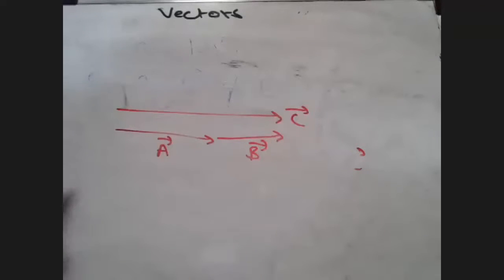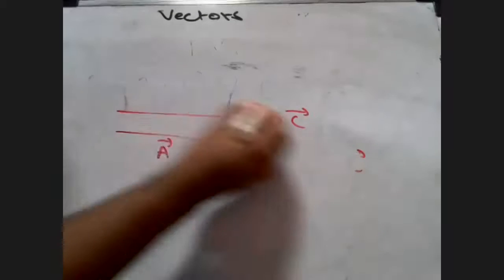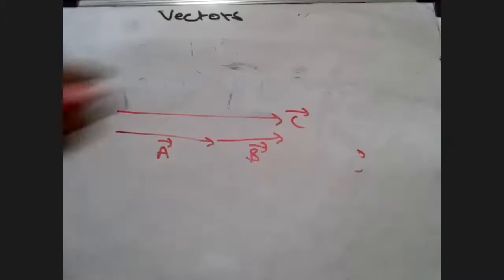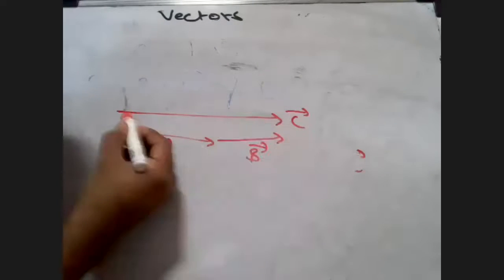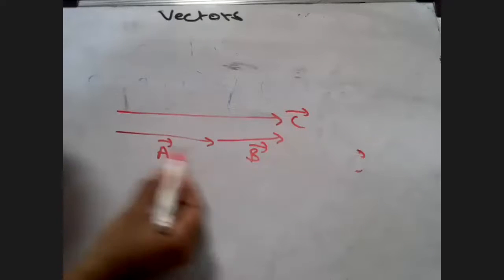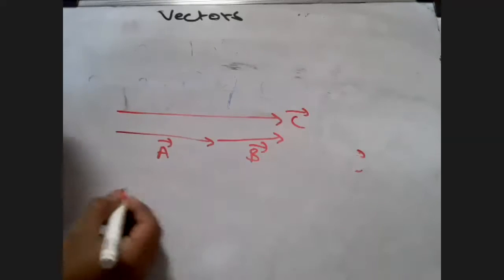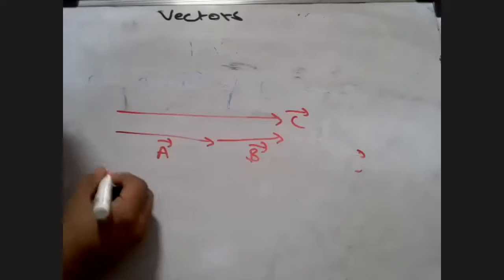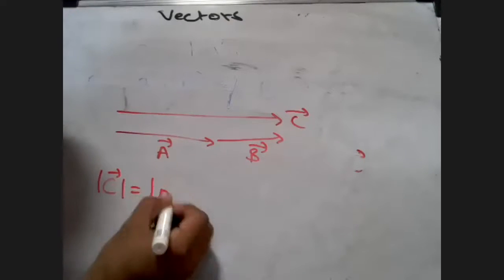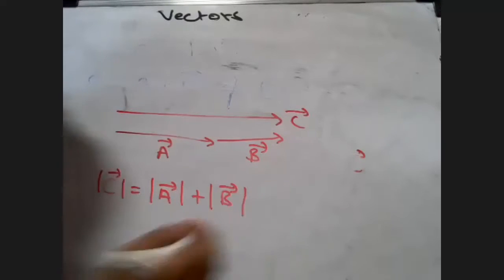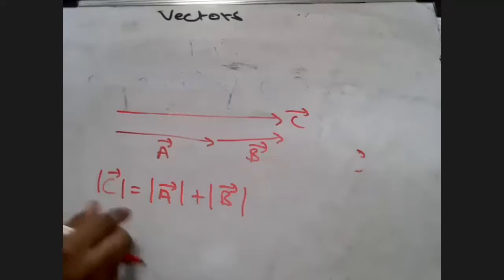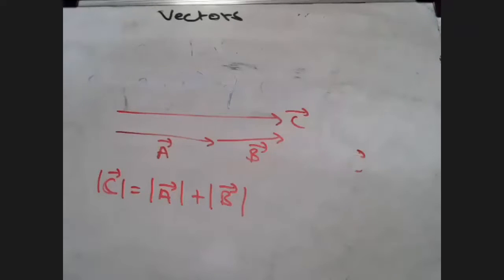And you can also see that this entire vector here, C vector, visually you can make out that the magnitude of C has to be equal to the magnitude of A plus the magnitude of B. Yes or no? Can I not say that? Yes, sir. This is how you represent magnitude, students, in a mod sign. Is that clear?